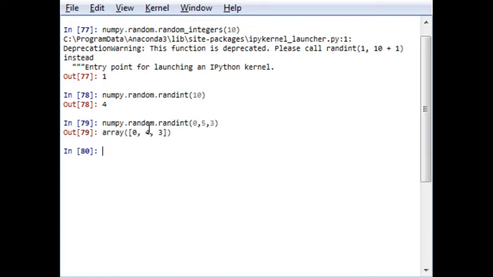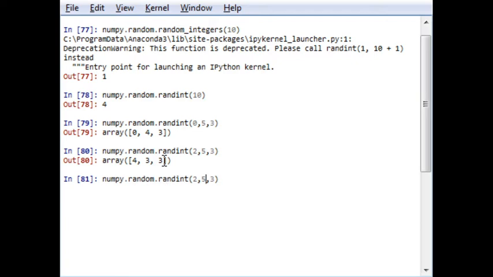So the output will be in a simple manner. It will generate values between 0 to 5 randomly, and there will be 3 elements in the array. Instead of 0 to 5, if I write 2 to 5, it will generate output between 2 to 5 and there will be 3 elements. Now instead of 5, if I write 50, it will generate output between 2 to 50.